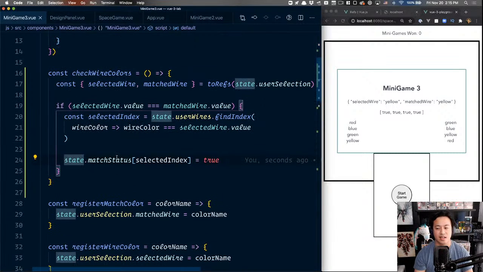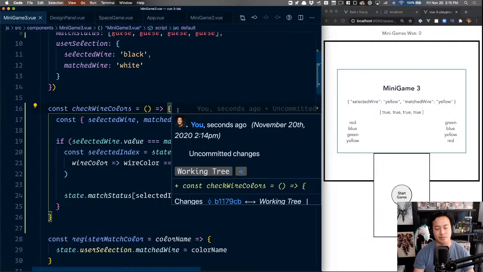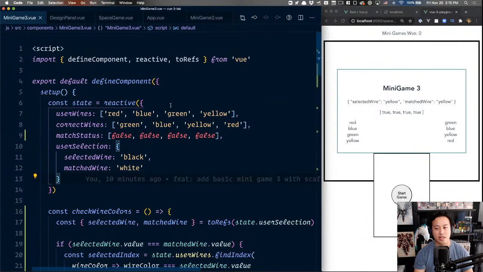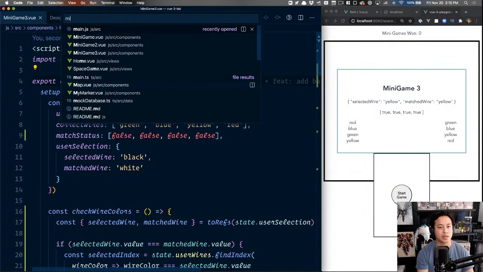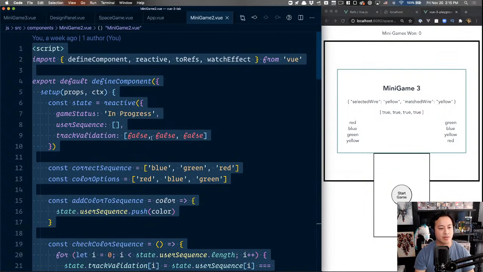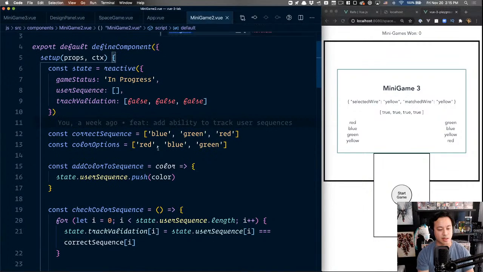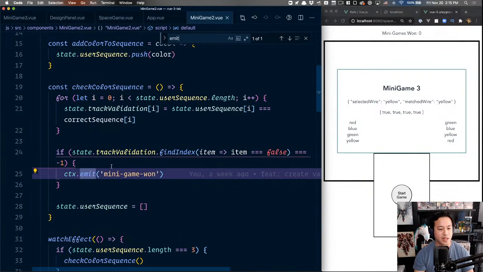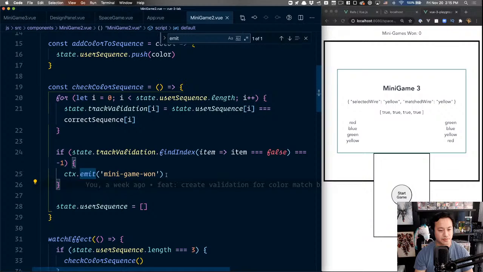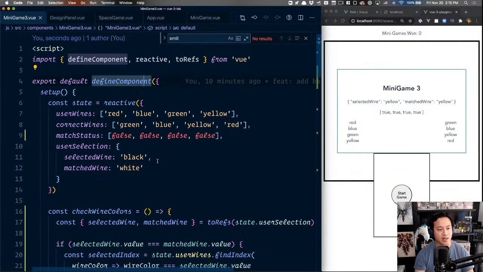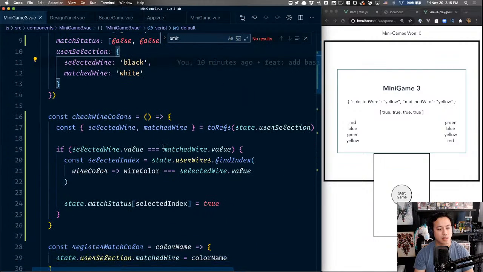We haven't perfected the drag click, but this is actually really good. So similarly to minigame 2, we should have this win condition. So we can see emit. There you go. Emit game 1. This is what we need. And so I'm just going to go ahead and copy this. Remember, that's what the event name is called. And so here we go.